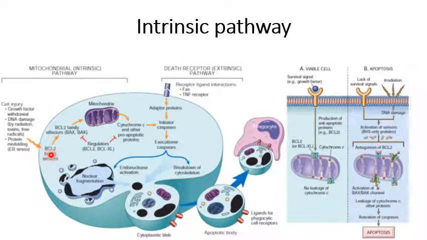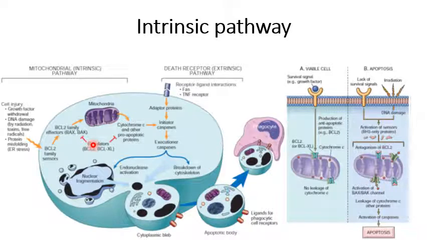These sensors stimulate pro-apoptotic proteins, that is BAX and BAK, and at the same time the anti-apoptotic proteins are inhibited. Inhibition of inhibitor facilitates the apoptosis.